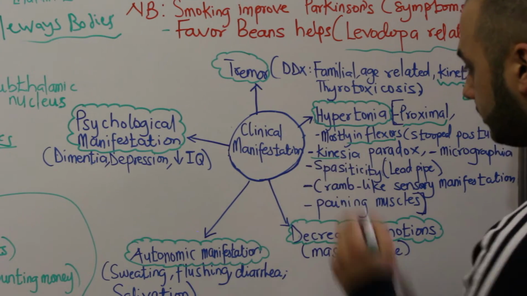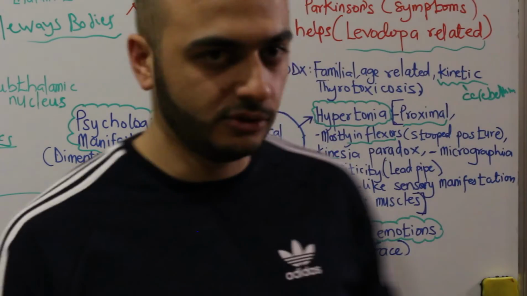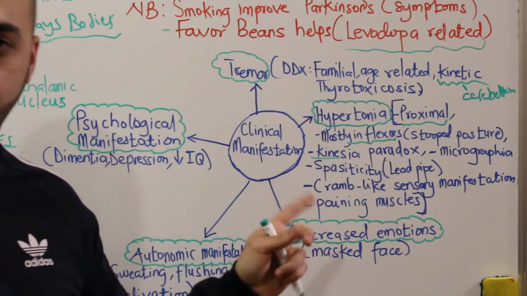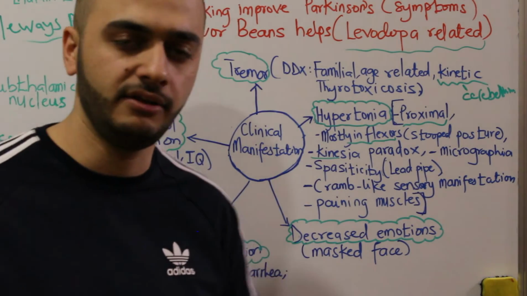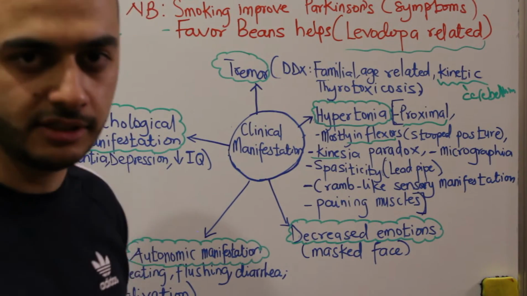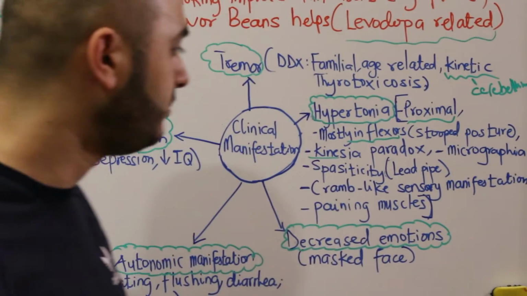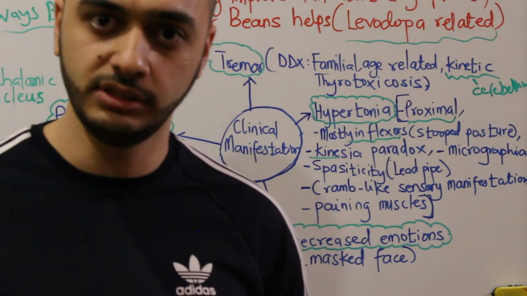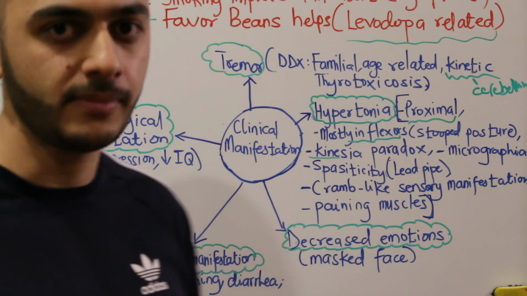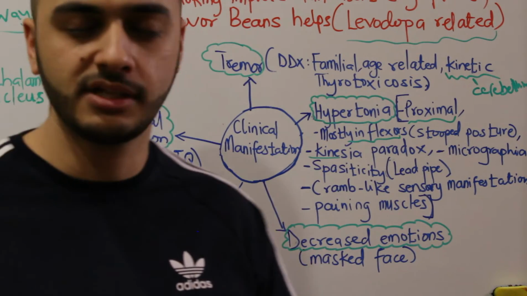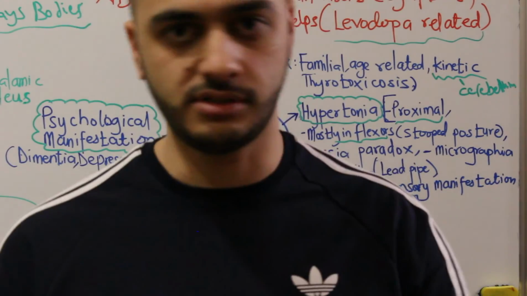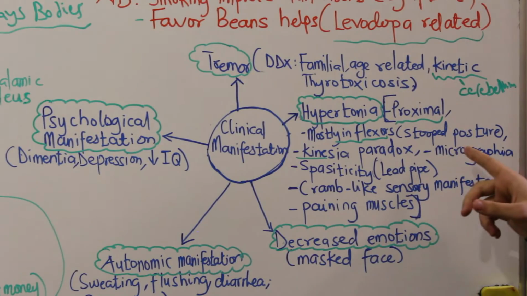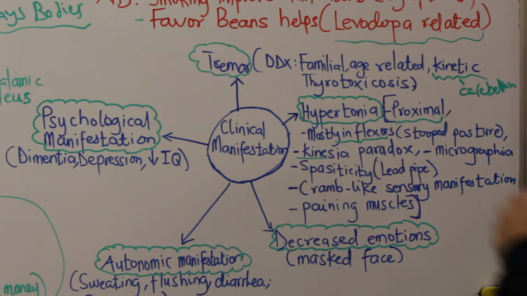Next is kinesia paradox. It's very specific for Parkinson's disease, meaning that the patient faces hardening during walking, but if the patient tries to run, it will go easily because of some physical causes.